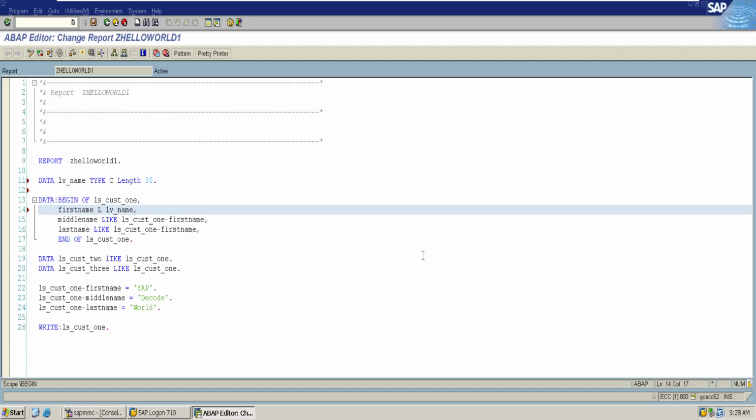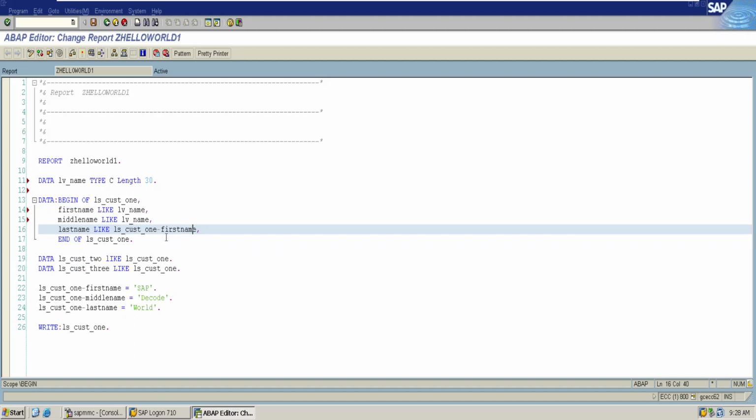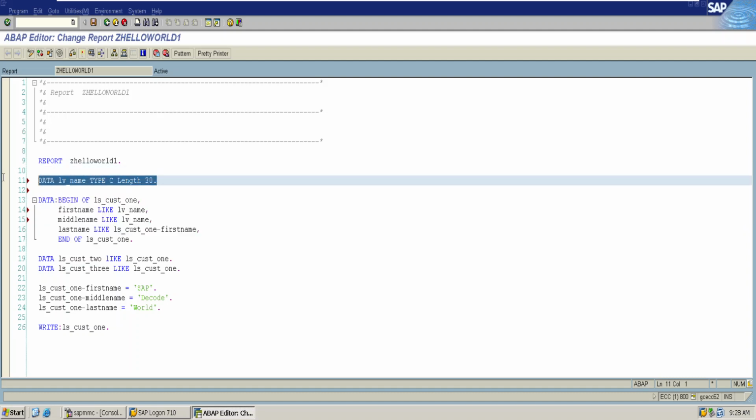So this is like lv_name, or we can directly use ls_customer-first_name. This example illustrates the creation of multiple data types in a report by using one single type.